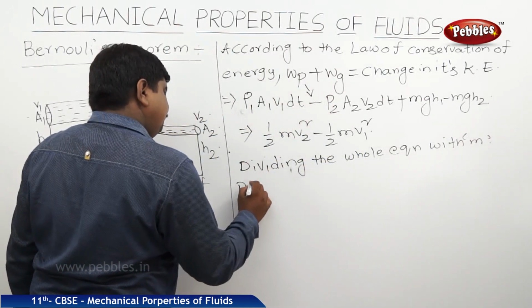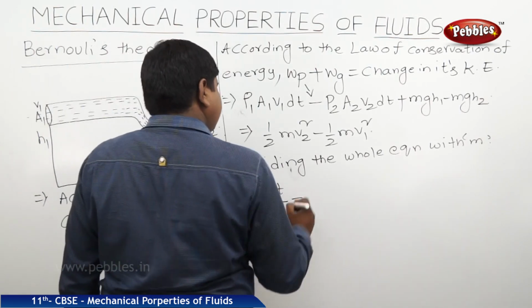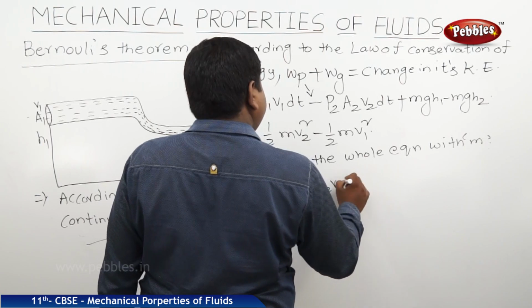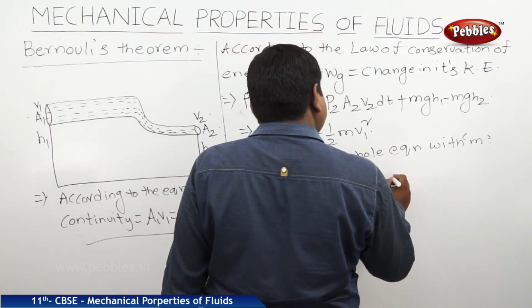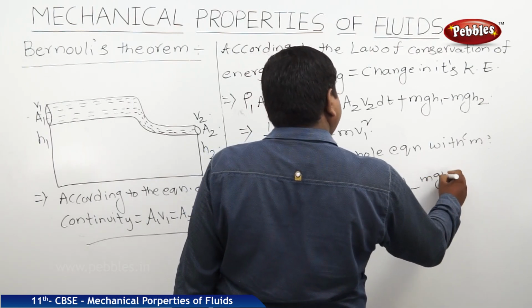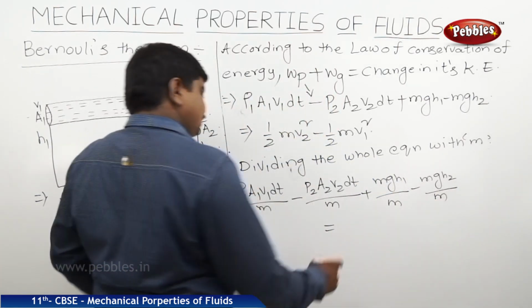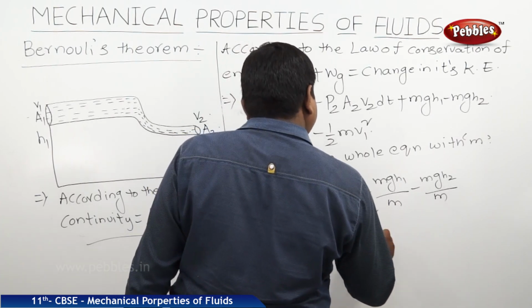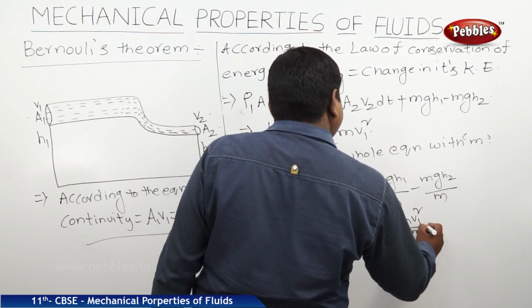Therefore, P1 A1 V1 dt by m minus P2 A2 V2 dt by m plus mgh1 by m minus mgh2 by m is equal to half m v2 square by m minus half m v1 square by m.